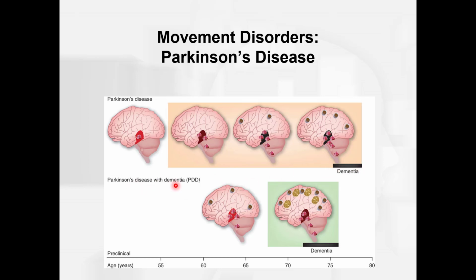Now, in Parkinson's disease with dementia, here the person is preclinical, but they already have those Lewy bodies in the cortex. Preclinical means that they don't have any symptoms yet. Now, at let's say age 67, they get diagnosed, and then less than 5 years later, they already have the dementia because they have these widespread Lewy bodies clumping in the cortex. Now, as I mentioned, sometimes people would classify this as Lewy body disease.